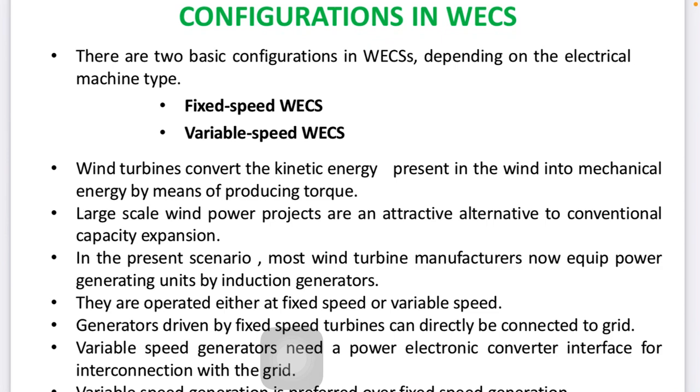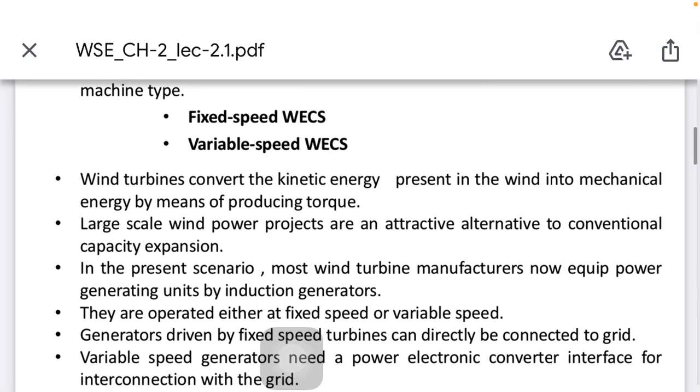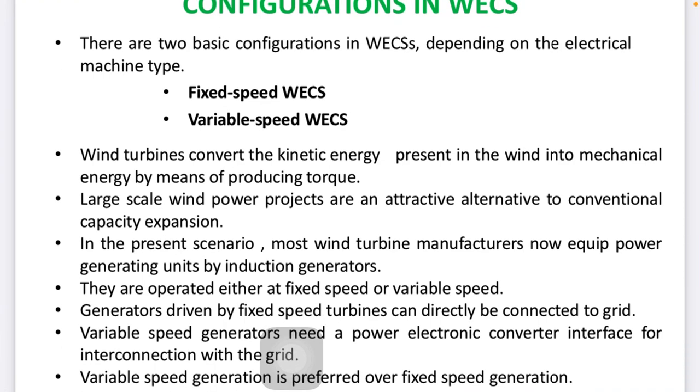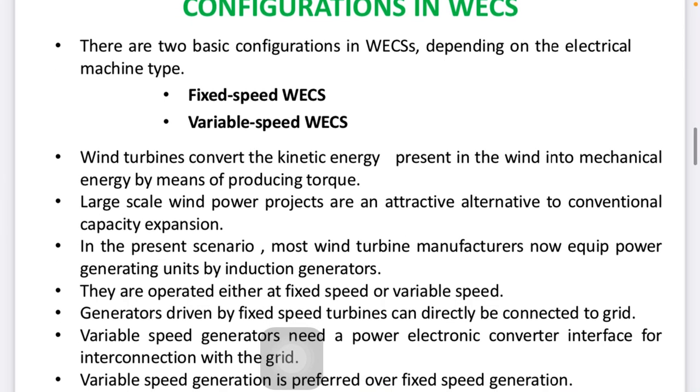So a wind turbine converts the kinetic energy present in the wind into mechanical energy by means of producing torque. Large scale wind power projects are attractive alternatives to the conventional capacity expansions. In the present scenario, most wind turbine manufacturers equip the power generating unit with an induction generator. The next topics from this are the induction generator, synchronous generator, and some converters and their control strategy.